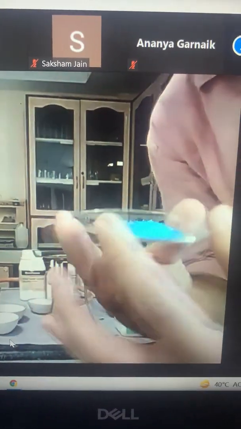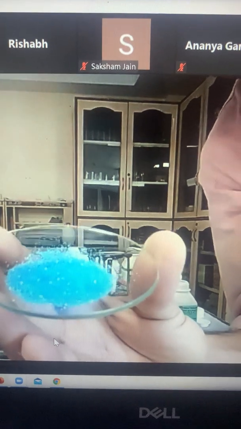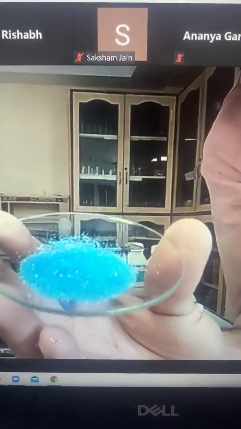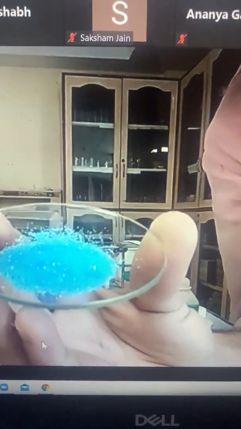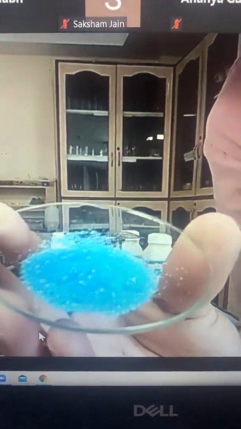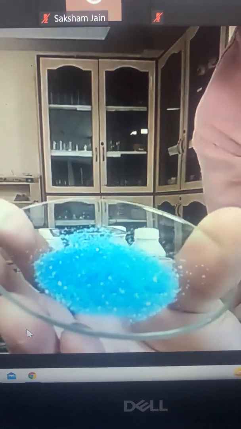So this is with salt. What sir is just showing, this is copper sulfate. And as I told you children, copper sulfate is what? It is not just CuSO4. It is CuSO4·5H2O. And that is its water of crystallization.